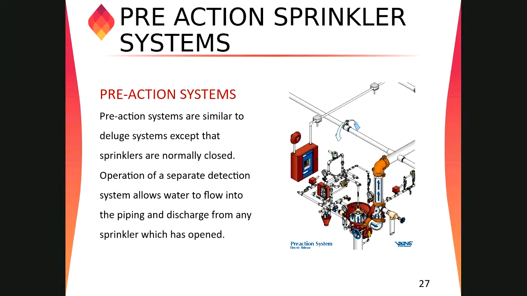Suppose the detector gives a false signal that will try to open this valve. The valve will get a signal to open, but at the same time the sprinkler is still closed because there is no fire. If there is no fire, the sprinkler system will not activate. So after some time, the system goes into reset condition and returns to its initial settings again.